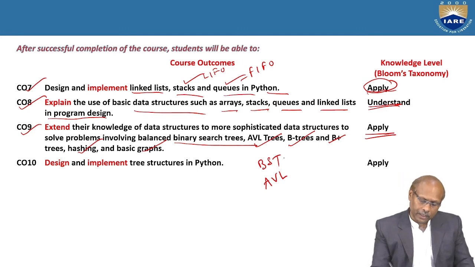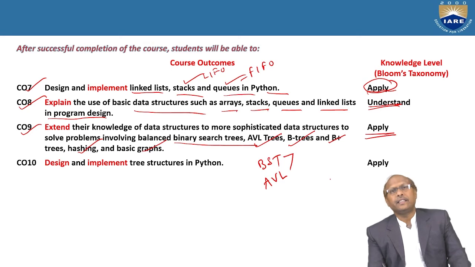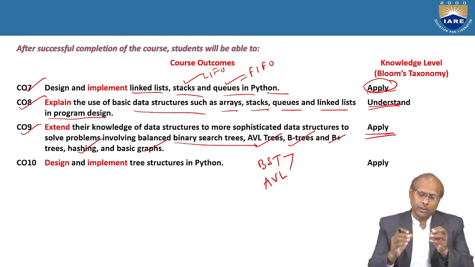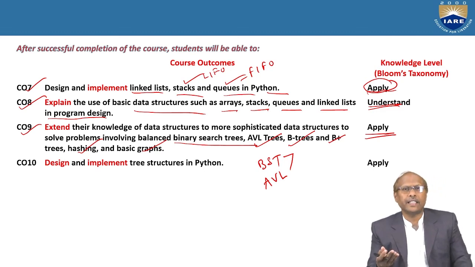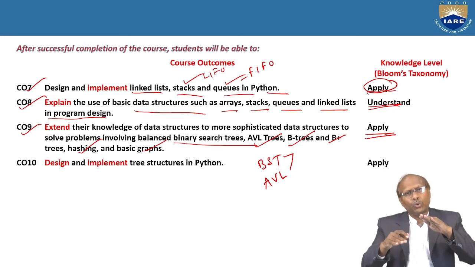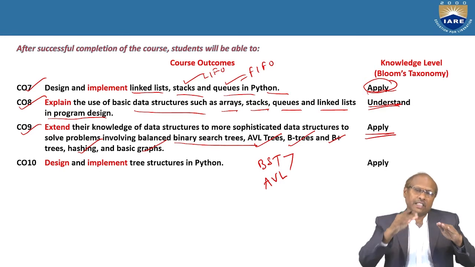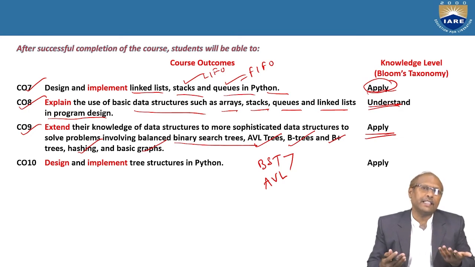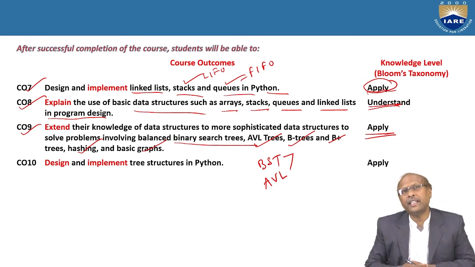Whereas the difference between BST and AVL trees is that in the case of BST, the data will be organized with the property that the left child is less than the parent and the right child is greater than the parent. But it will not check how they are organized, whether one side is less and the other side is more. That means height difference is not measured. The left height and right height are not measured in the binary search tree.